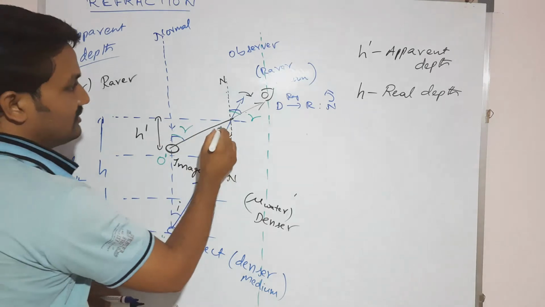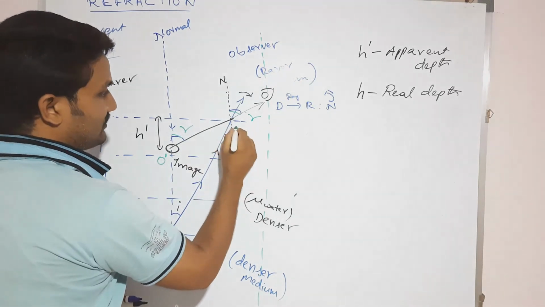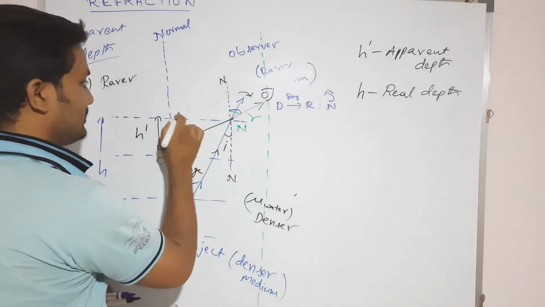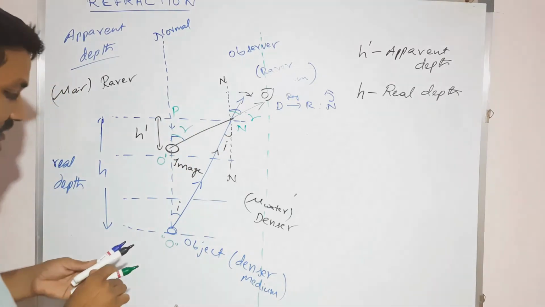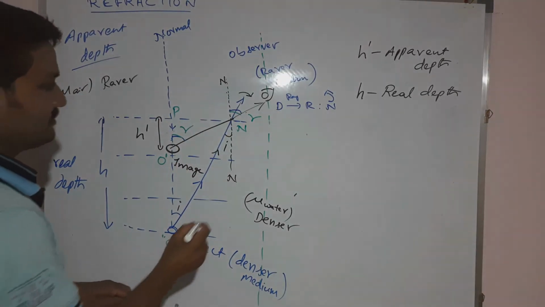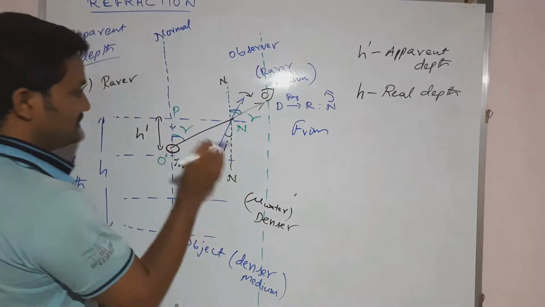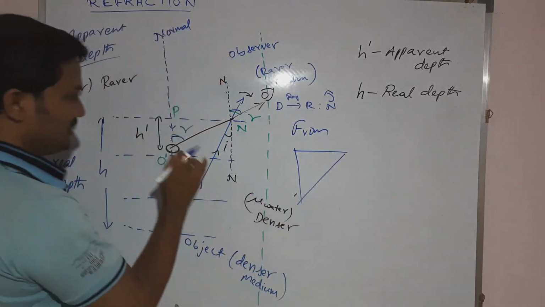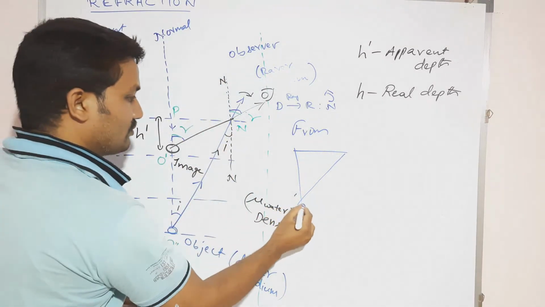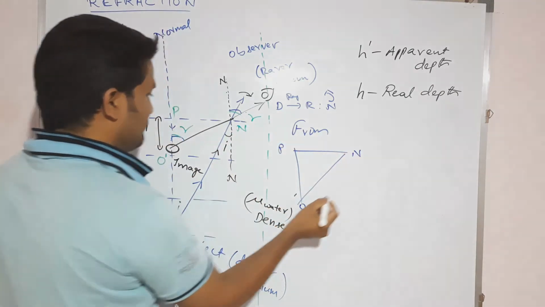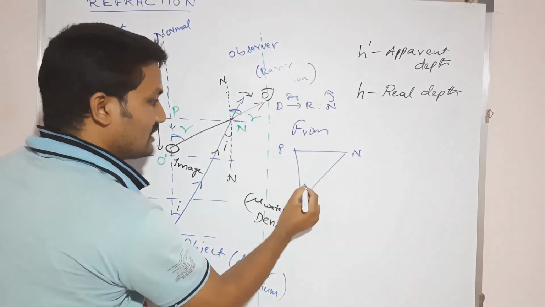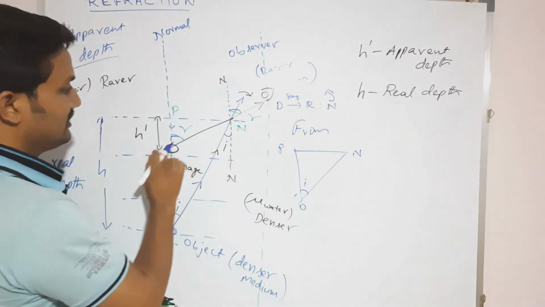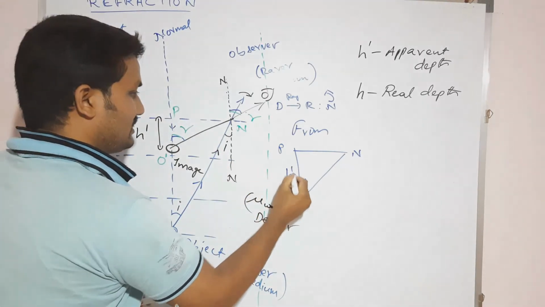This is the normal, with foot N, and let us suppose this one is P. From the right angle triangle OPN, this angle is i, and this side is h dash.